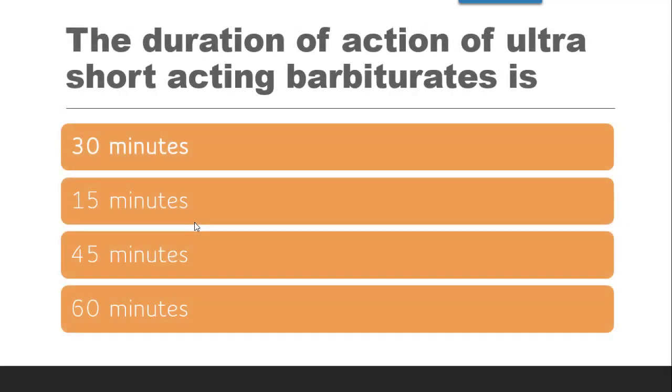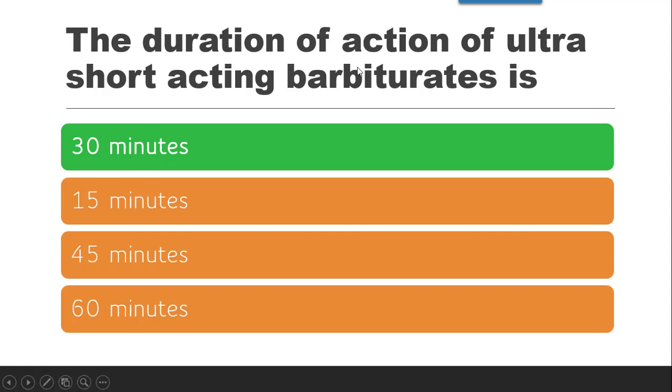Next question is, the duration of action of ultra short acting barbiturate is. Now only two options are possible. Since it is ultra short, it will have very little duration of action. So 15 to 30 only is possible. 45 and 60 are comparatively long. So the correct answer is 30 minutes.